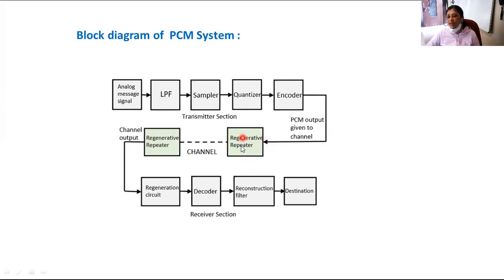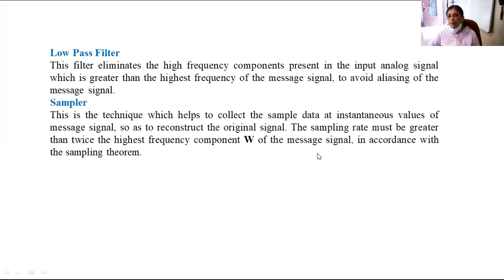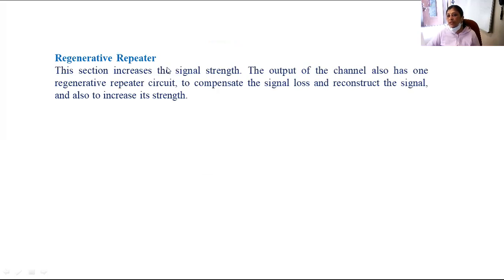This signal can be recreated by a circuit called a regenerative repeater. So this regenerative repeater recreates the attenuated signal. This regenerator circuit is present at certain distances in the channel path. Here you can observe the regenerative repeater. This section increases the signal strength. The output of the channel also has one regenerative repeater circuit to compensate the signal loss, reconstruct the signal, and also increase its strength.